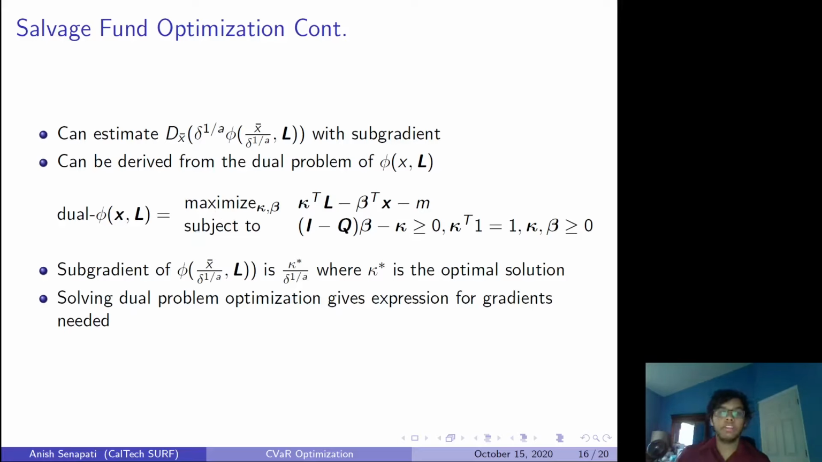If you wanted to take the subgradient with respect to L, you would use beta star, the optimal solution for beta. So if we can solve this dual problem optimization, it gives us expressions for the subgradients that we need in our original gradient of the entire minimization problem. Okay, so that's a good sign.